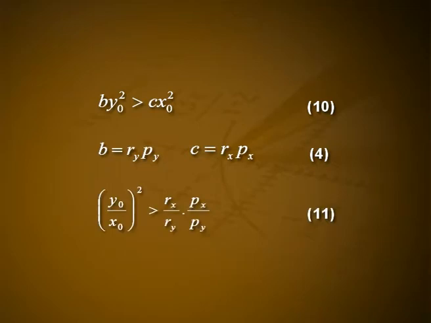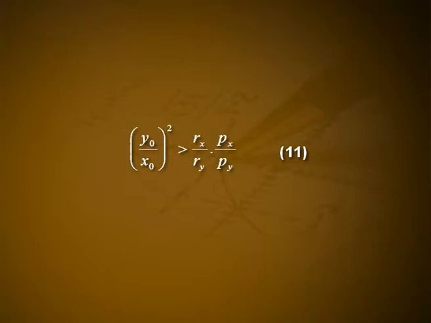That is, the y force wants the following inequality to hold: b y dot square is greater than c x dot square. From equation 4, we see that equation 10 can be written as y dot by x dot the whole square is greater than Rx by Ry into Px by Py, the condition for the predominance of the y force. Assuming that both forces are well trained and in good combat condition, it is hard to see how either force can do much about the right side of equation 11.